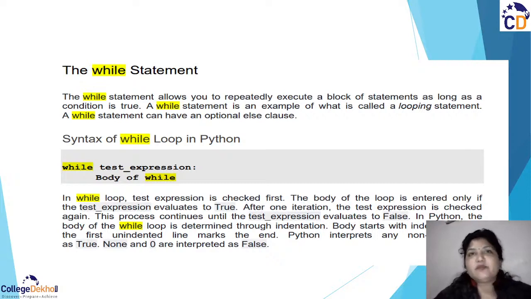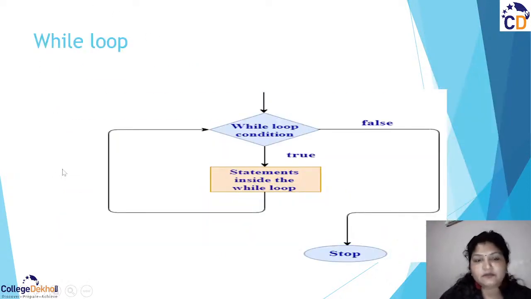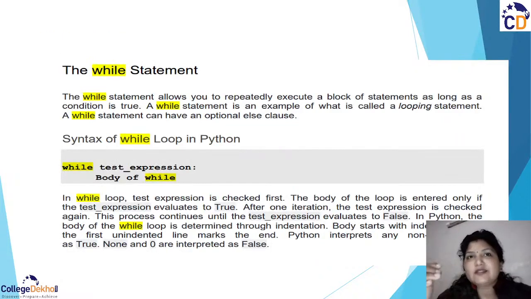Let us understand the basic syntax of while loop. So while is a keyword, and then a space, and then we write the condition, right? Whatever condition we have, like i is less than 10, or you may say while True. And then in Python you need to specify the colon. In other languages we have some different syntax. So after that you need to mention the colon, right? Then after that you need to start with the body of while.